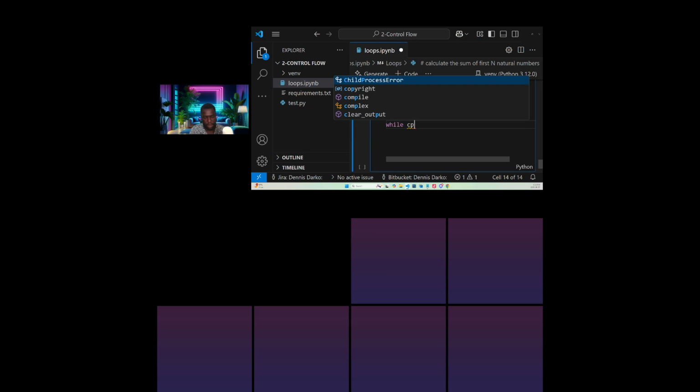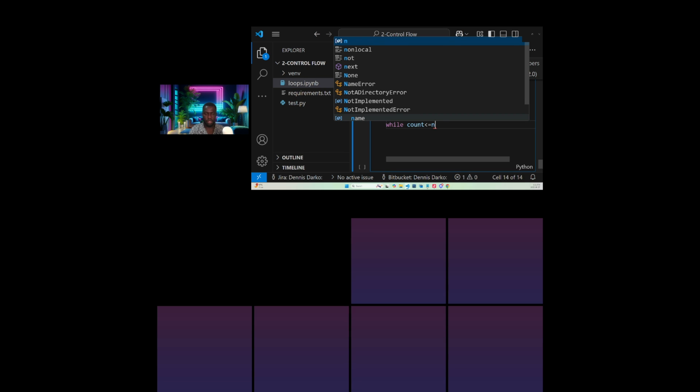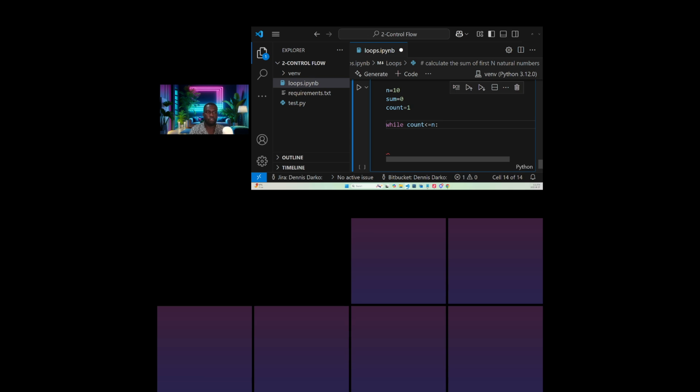While what? While the count, because our natural numbers is 10, we need to use less than. So while the count is less than or equal to n, which is 10, these are our natural numbers. While we are iterating, while the count is less than or equal to the n numbers, what do we do? We want to sum.